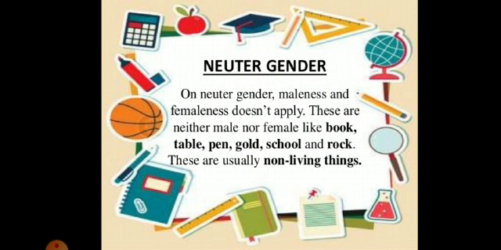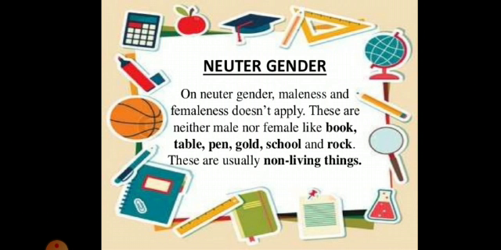Now, neuter gender. What are neuter genders? I already told you that neuter genders are not applying to any gender, like they do not say which gender it is. That is used for those things which are lifeless. So for neuter genders, maleness and femaleness doesn't apply. These are neither male nor female. For example, book. Books do not have life, and we cannot say whether a book is a male book or a female book. So it is a neuter gender.